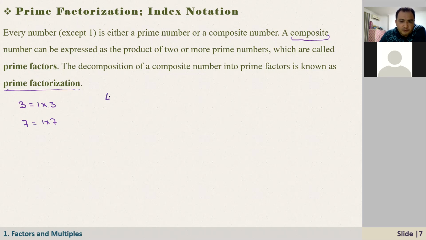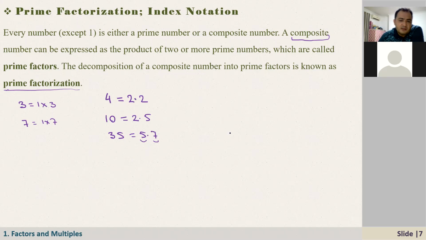For example, let's say 4. How can I write it as a product of only prime numbers? We can write it as 1 times... actually, 1 is always there, we don't have to write it. I can write it as 2 times 2, right? 2 is a prime number, and this 2 is also a prime number. So we have just written 4 as a product of prime numbers. And how about 10? It is 2 times 5. And how about, let's say, 35? It is 5 times 7, right? And see here, 5 and 7 are factors of 35, and each number is what? A prime number.